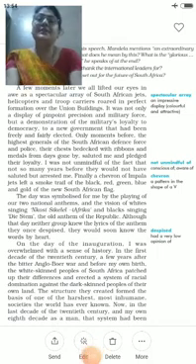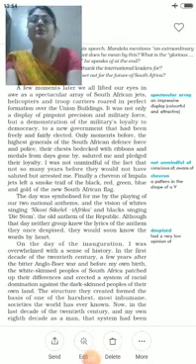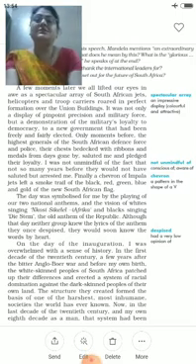Now I am going to explain the second part. A few moments later, we all lifted our eyes as a spectacular array of South African jets, helicopters and troop carriers rode in perfect formation over the Union buildings. Now, in the first part, I explained that there was an inauguration ceremony and people from different countries were sitting there and Nelson Mandela was present. After a few moments, what was happening there? There were South African jets, helicopters and troop carriers riding in perfect formation over the Union buildings.